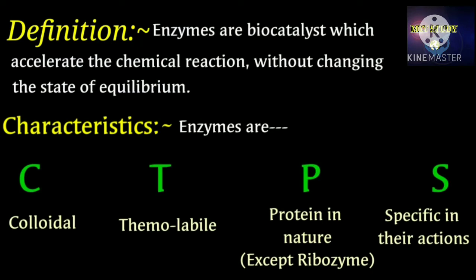Next, definition of enzyme. Enzymes are biocatalysts which accelerate the chemical reaction without changing the state of equilibrium. Characteristics of enzyme. Enzymes are colloidal, thermolabile, means easily destroyed or deactivated by heat, protein in nature except ribozyme, and specific in their action. If you add these characteristics in the definition of enzyme, you will get full marks.